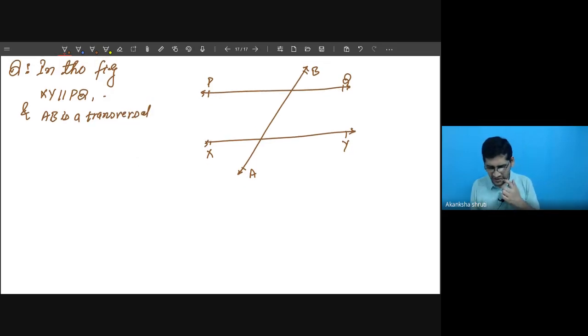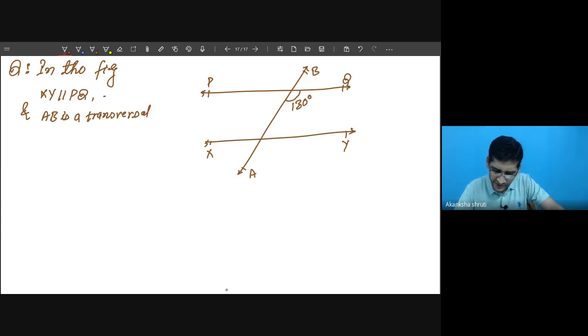Now, some of these angles will be given and others you have to determine. Let me take this angle as 130 degrees.